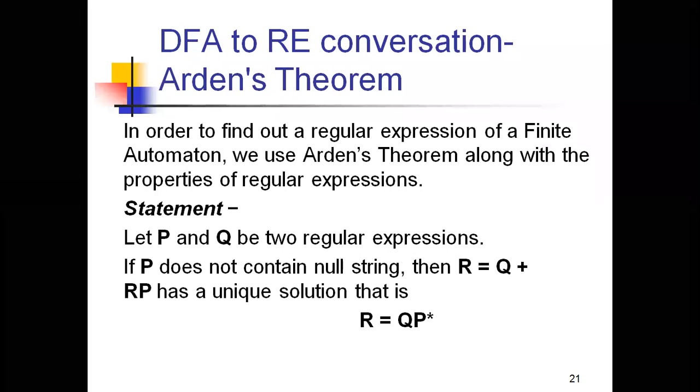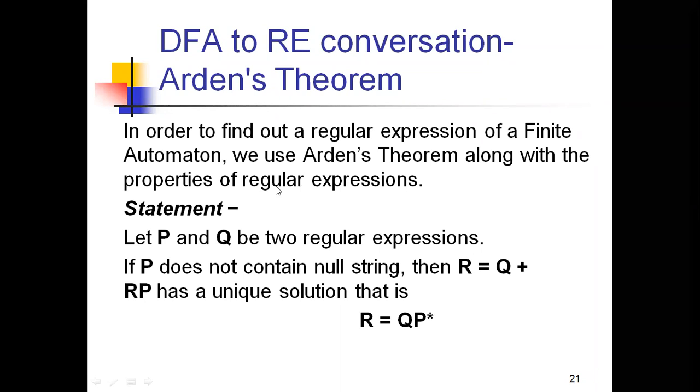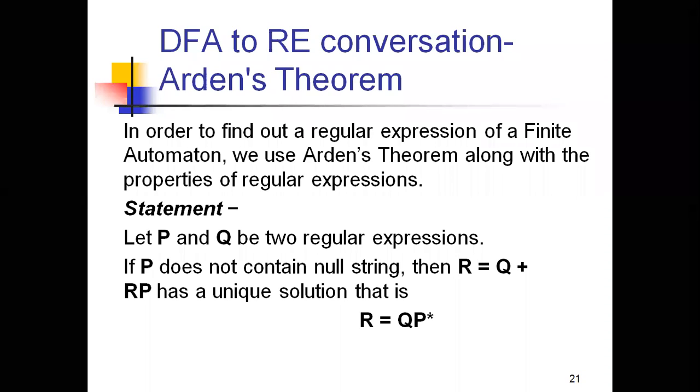Arden's theorem is used to find the regular expression of a finite automata, along with the properties of the regular expressions. We all know the properties of the regular expressions, which I explained in the last class. Now the statement of Arden's theorem: let us assume that P and Q be two regular expressions. Up to now, we assumed E and F, or directly a capital R, but here we are making the assumption with two variables, capital P and capital Q.